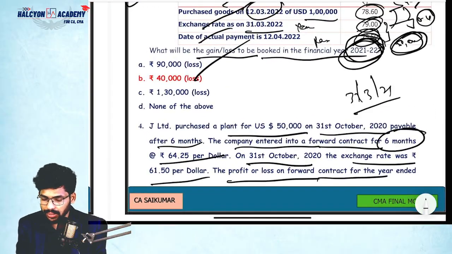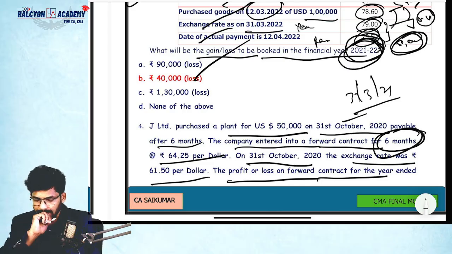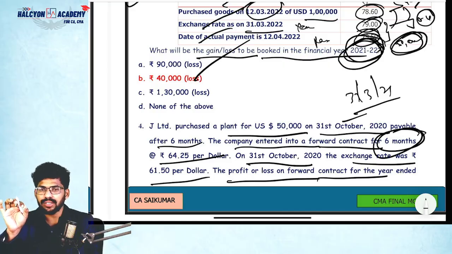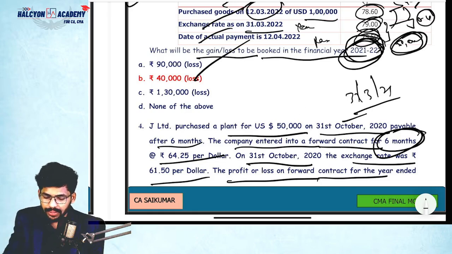As of now, we are at 31st October 2020. After 6 months, the company entered into a forward contract for 6 months. See, guys, today I am purchasing on 31st October. I will pay after 6 months only. For that purpose, the company entered into a forward contract for 6 months. At which price?